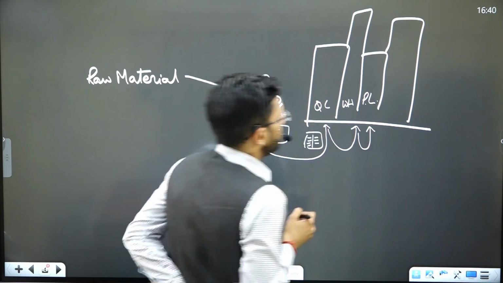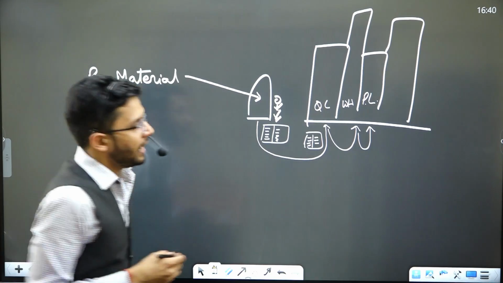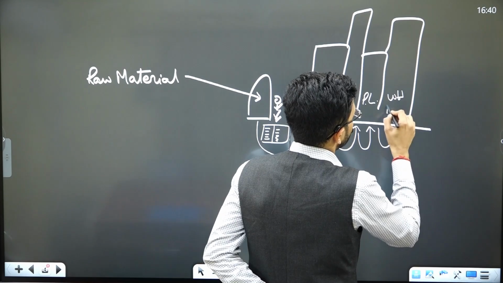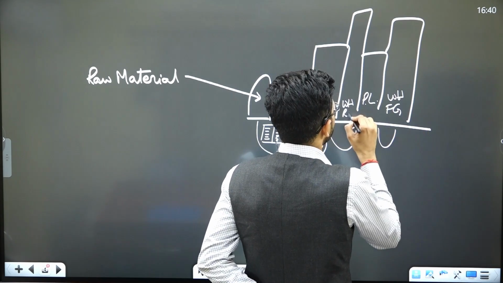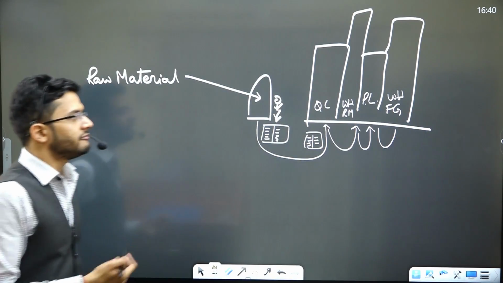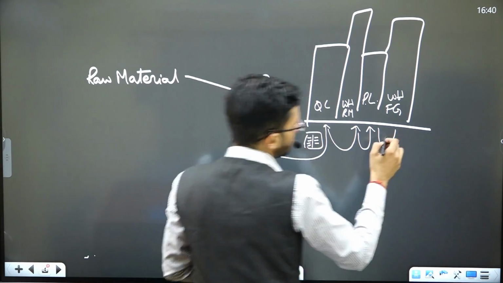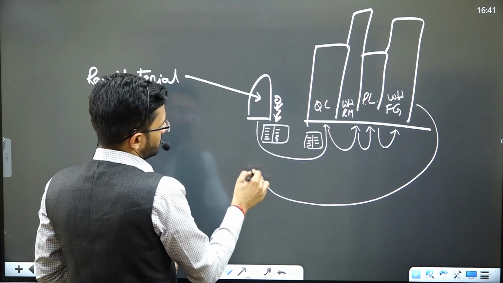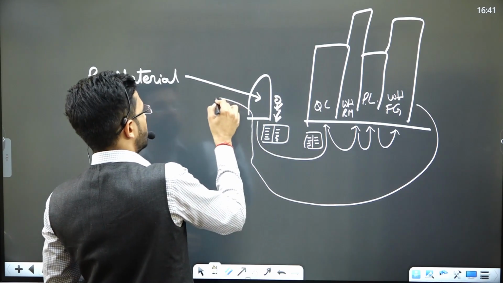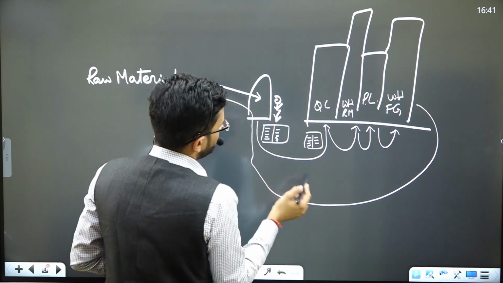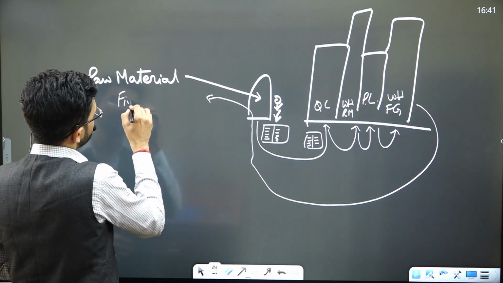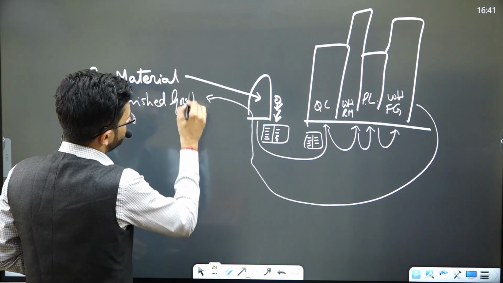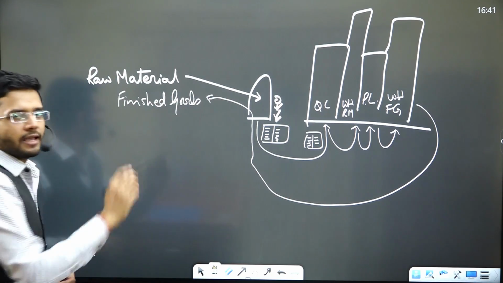Then from the warehouse, these goods move to the production line, PL. And from the production line, there is a warehouse again of finished goods. This was the warehouse of raw material. Again, the warehouse of finished goods is there. So in that warehouse also, the finished goods would have come. Then from here, the finished goods would have again moved out using this particular gate. Finished goods moved out of this particular gate again.